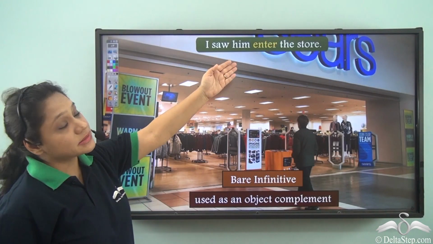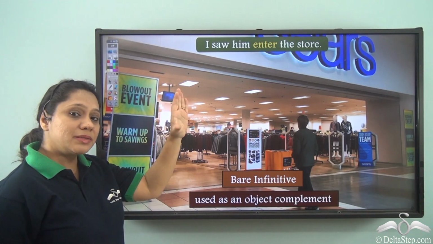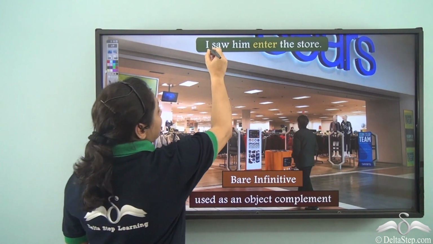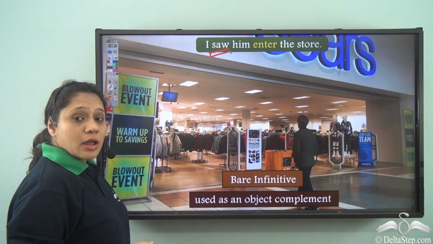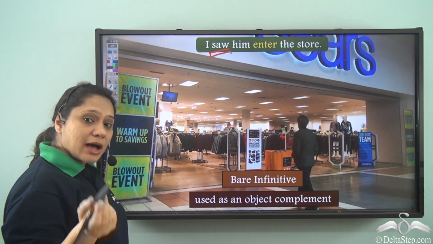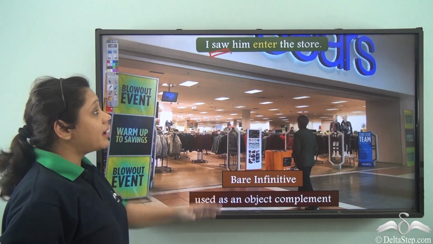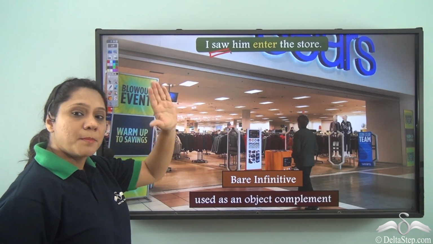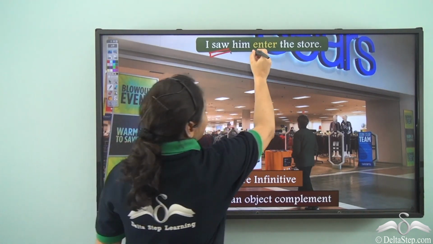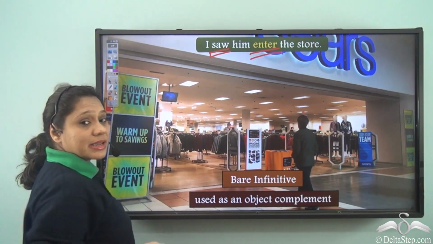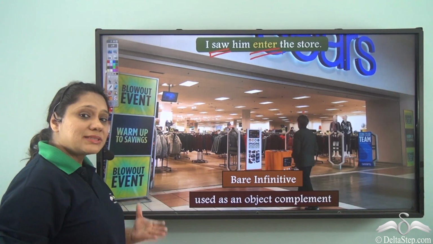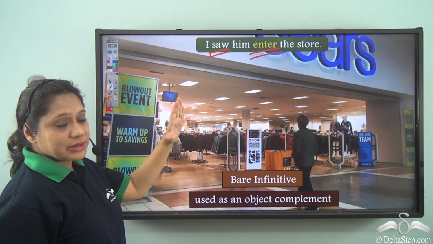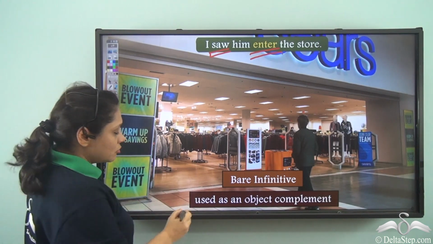I saw him enter the store. Now, in this sentence, we have the verb "saw," and we have already learned that after certain words like "saw," we use the bare infinitive. So, in this sentence, our bare infinitive is "enter." So, we see that bare infinitives can also be used as an object complement.